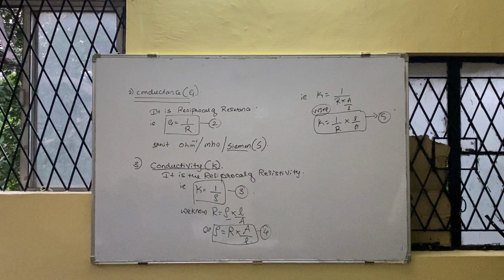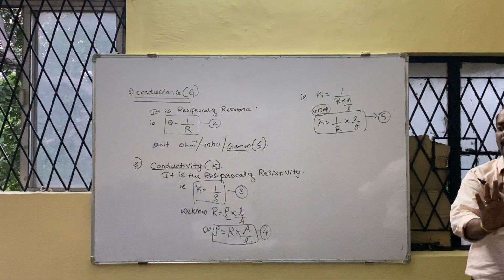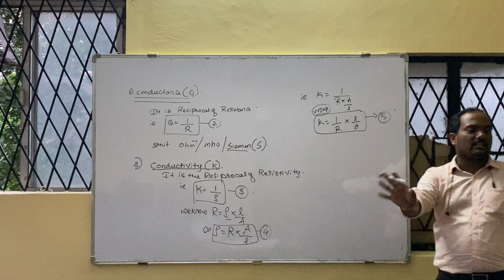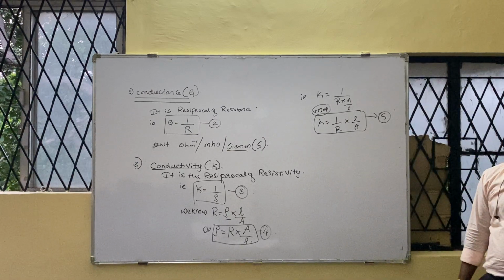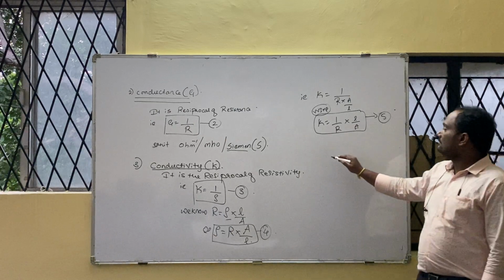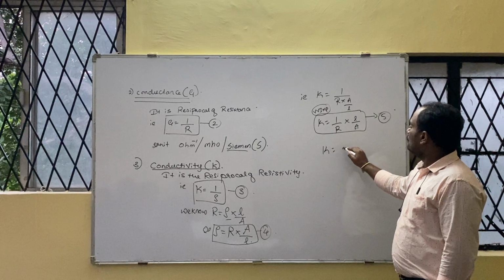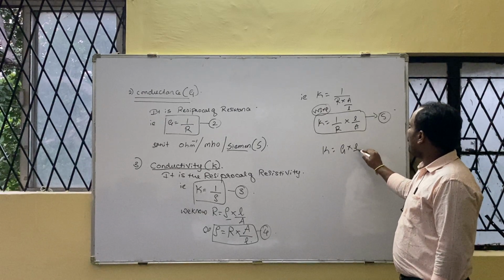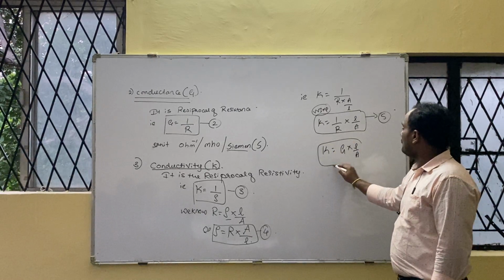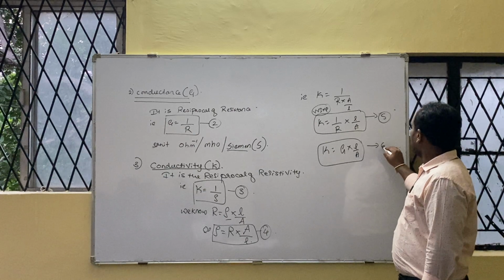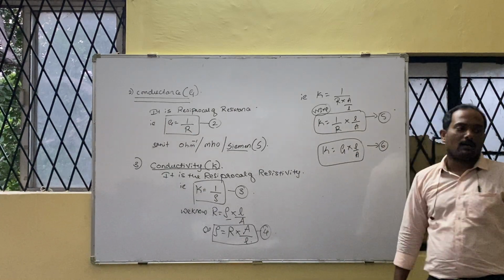All of you got it? Yes or no? Yes. Simple. We have not done anything else, just interchanging. Correct? Then can I write K is equal to G into L upon A? Sixth formula again. Why?